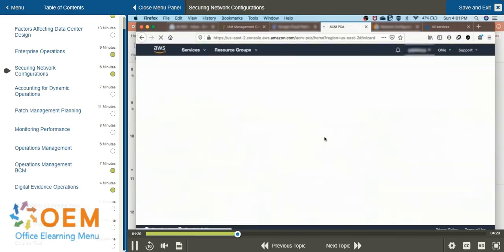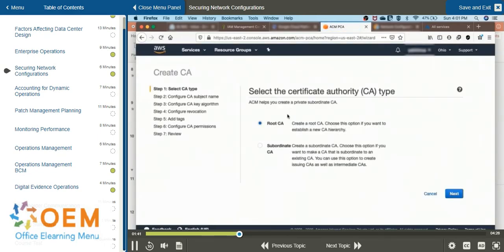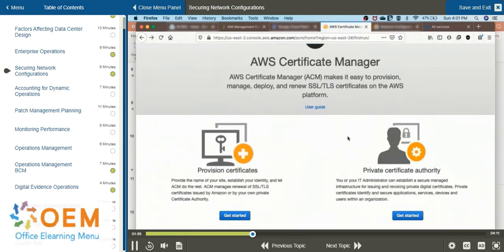Now, if you want to set up your own certificate authority, you can set it up either as a root CA or subordinate CA. But whatever you do, you have to ensure that there is somebody who looks after these certificate authorities. You need to ensure only reasonable access is given to the people who are going to be managing the certificate authority. For instance, you can assign access to the network administrator for issuing certificates and revoking certificates.